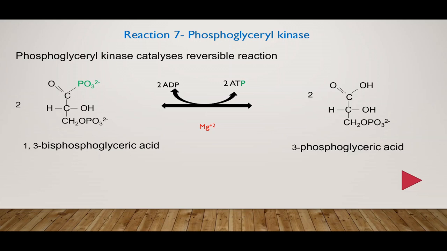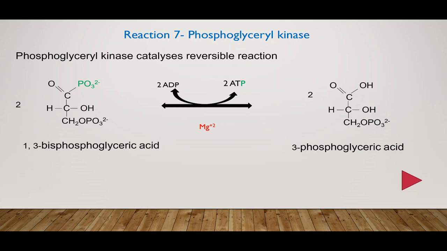There are two different mechanisms by which ATP is synthesized. One is substrate level phosphorylation as seen here. The second mechanism is oxidative phosphorylation, which takes place during respiration. Okay, so this is substrate level phosphorylation, synthesis of ATP wherein phosphate is transferred directly from a high energy phosphorylated derivative onto ADP so as to synthesize ATP.